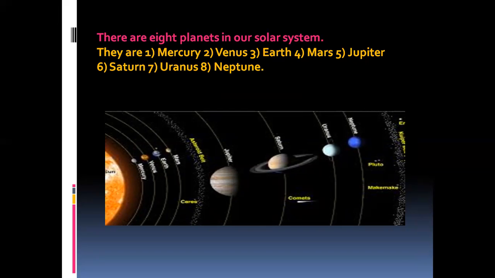So how to remember this order? You have to remember one sentence. What is it? My very educated mother just served us noodles.